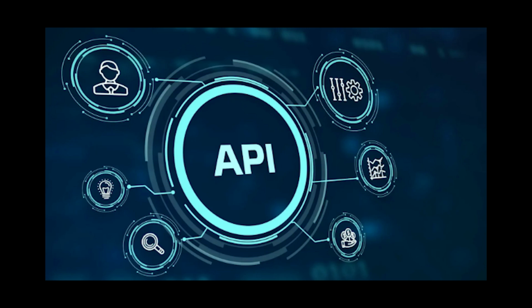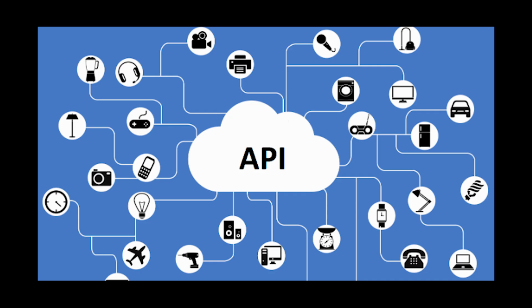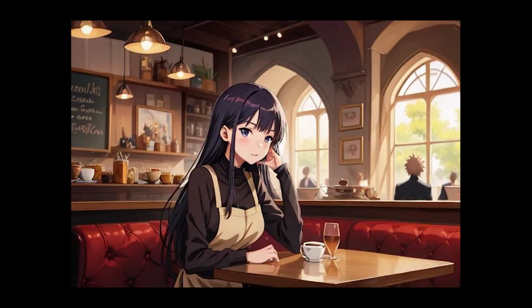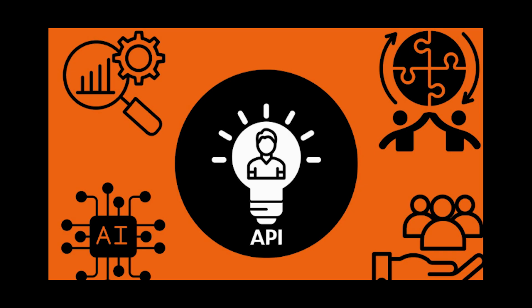APIs aren't just for food apps. They help apps get weather updates, show maps, or even log you into a website using Google or Facebook. Without APIs, apps wouldn't be able to talk to each other. So next time you order food, check the weather or send a message, thank APIs for making it possible.